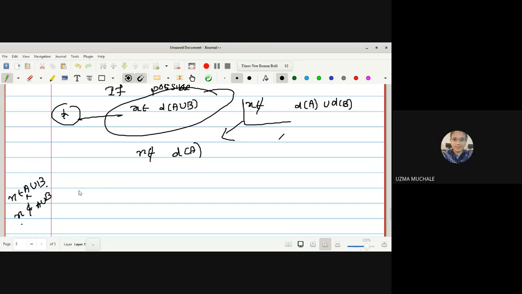Okay, if I am saying that X is a member of an intersection, it means that X must be a member of both the sets. But if I am saying that X is not a member of an intersection, okay, so here also we have X is not a member of a union. It means that X is not a member of D of A as well as X is not a member of D of B. Be clear with this union. If union is there and the belongs-to expression is there, then we can say that either X is a member of D of A or X is a member of D of B. But if we are saying that X is not a member of the union, it means that X is not a member of both the sets. Okay.